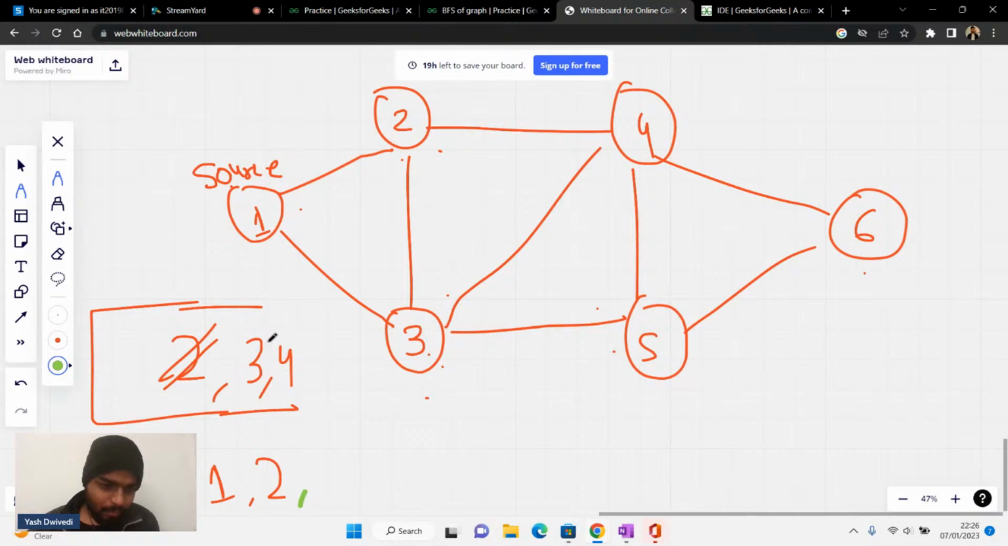Then I'll move to three. When I have three here, I'll see three is connected to one, but one is already visited, two is already visited, four is already visited, but five is not. So I'll put five inside the queue. Whichever person is coming first, I'm taking that. This is nothing but the first in, first out concept. Is it clear to everyone, guys?